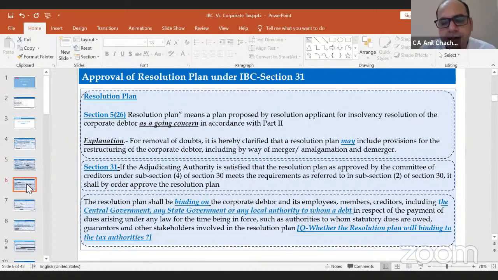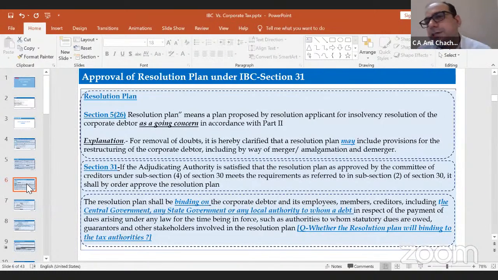There's another section under this IBC, section 31, which is called the resolution plan. The resolution plan has been defined under section 5, clause 26. It means a plan proposed by the resolution applicant for insolvency resolution of the corporate debtor as a going concern. Now the word is 'as a going concern'. Going concern has not been defined anywhere, right? When we discuss under the Income Tax Act, there is another term called the going concern basis, right? So what is the going concern? Neither the Income Tax Act nor the insolvency code has defined it.